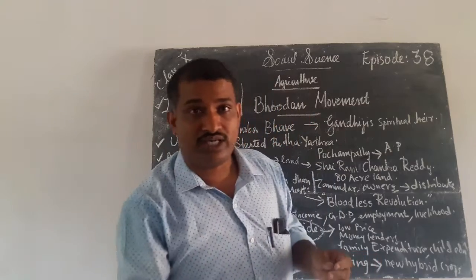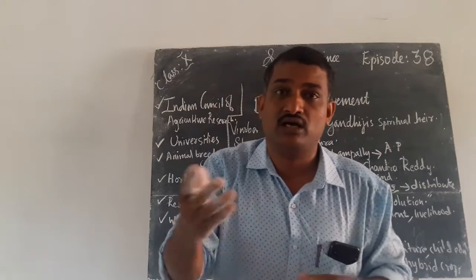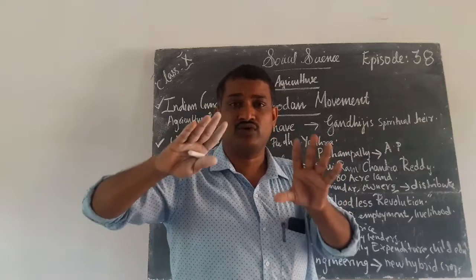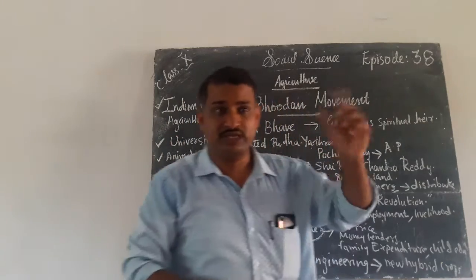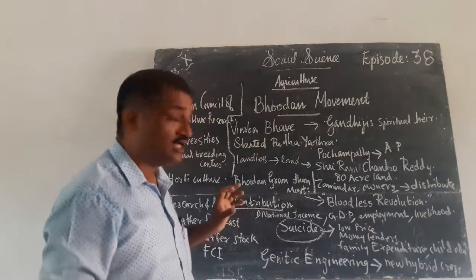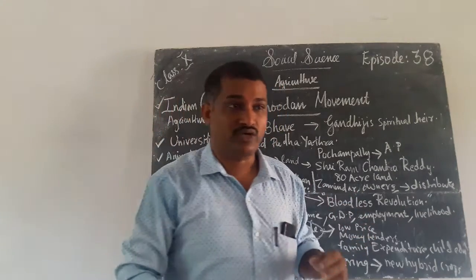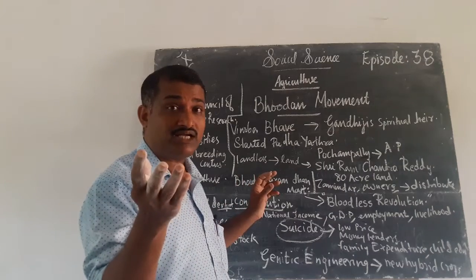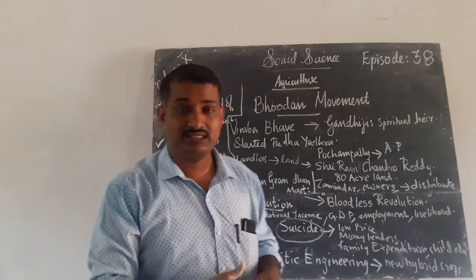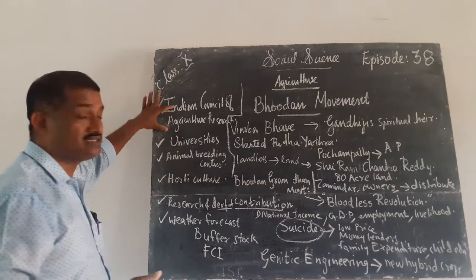Then they introduce modern methods of farming and they use hybrid qualities of seeds. They are well equipped. These farmers are well educated in America compared to India. In India they are mainly focused on traditional methods of farming, while in America they are using modern methods of farming. So in order to modernize agriculture in India also, our government decided to modernize agriculture. For that purpose, they established the Indian Council of Agricultural Research.